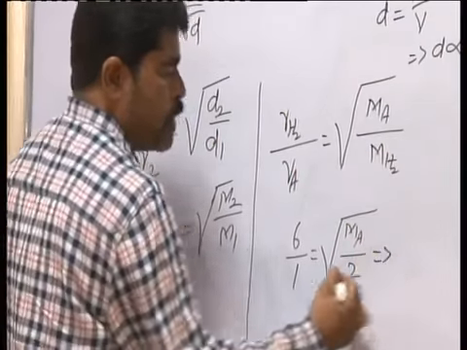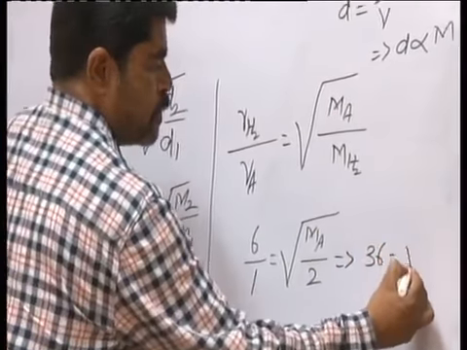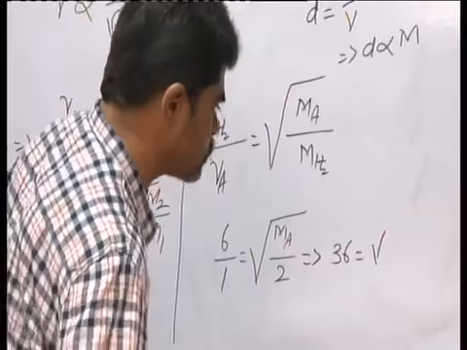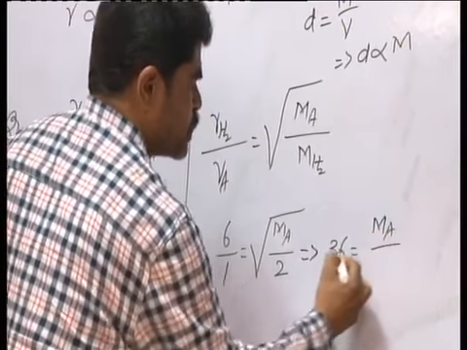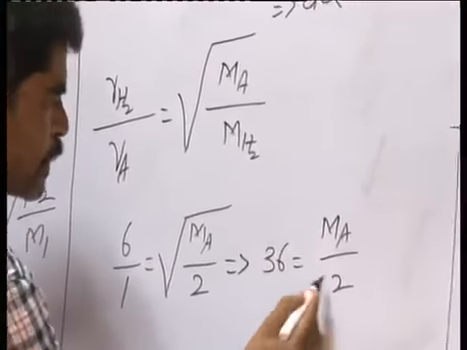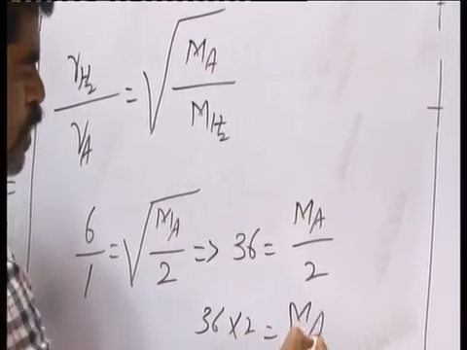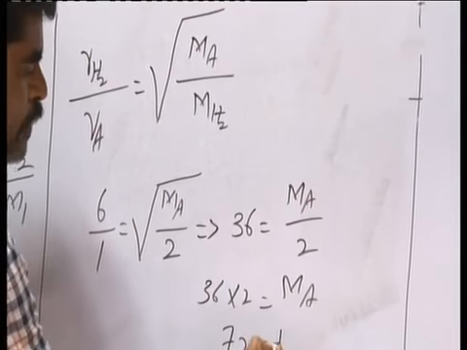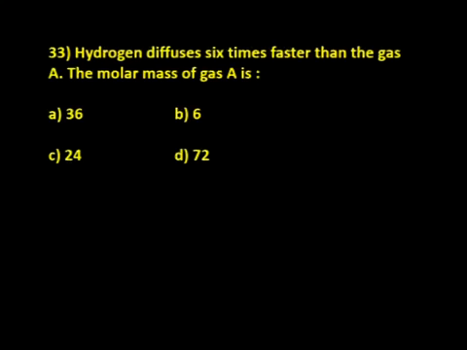Now, squaring on both the sides, 36 is equal to M_A by 2, and the square root will be cancelled. Now it is 36 into 2, that is equal to M_A, that is totally 72. Now the answer is here 72. 72 means here D is the correct answer.